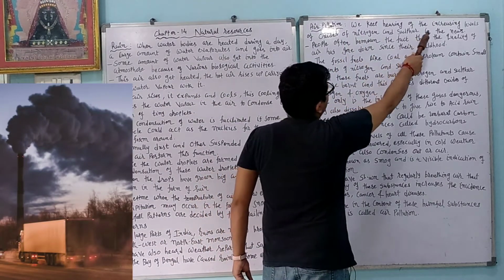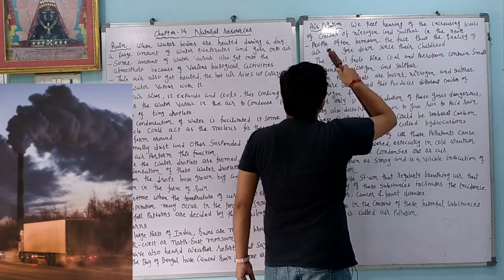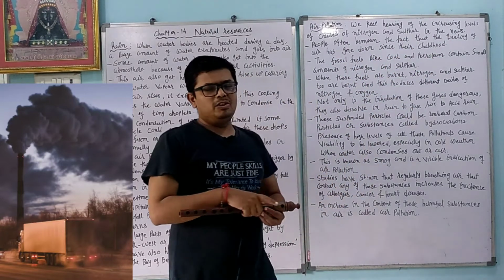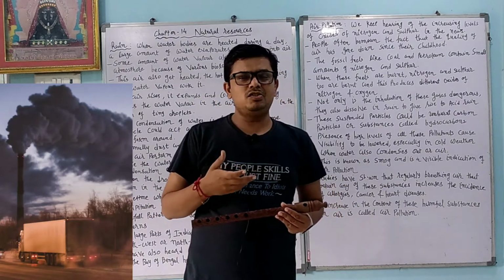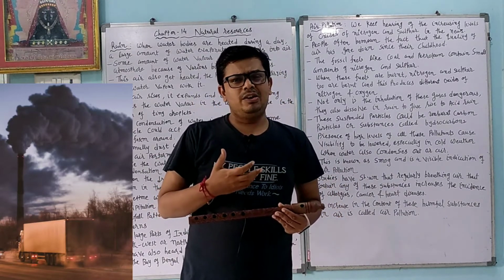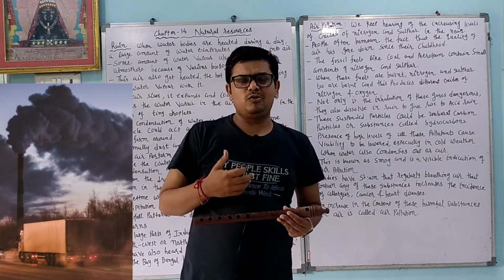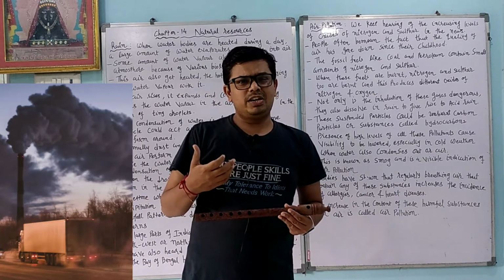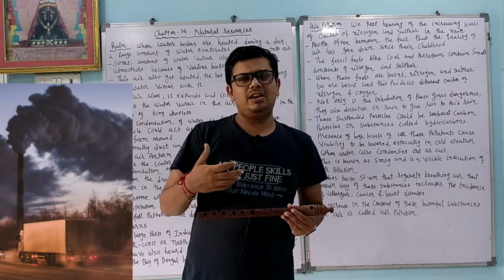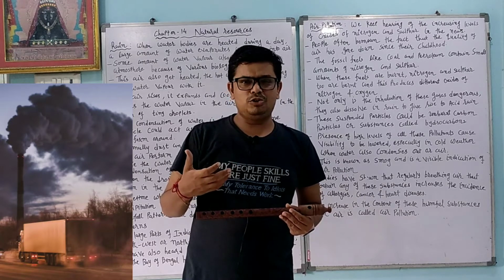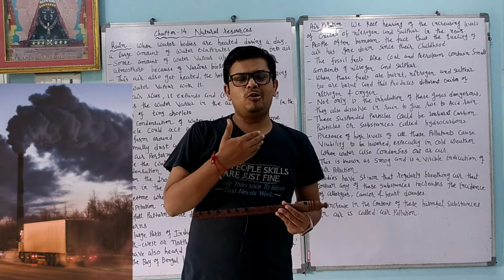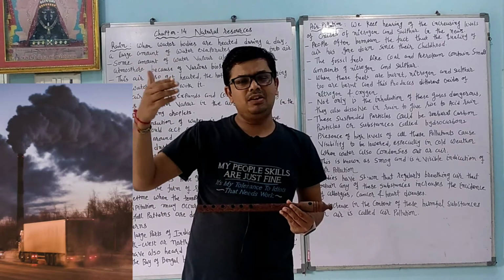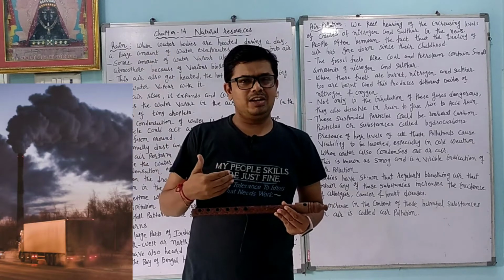We keep hearing in the news about increasing levels of oxides of nitrogen and sulfur, like nitrogen oxide, nitrogen dioxide, sulfur oxide, sulfur dioxide, sulfur trioxide. When they increase, it causes pollution. Why? Because they are all non-metal oxides, and non-metal oxides are acidic in nature, so they make acid rain, and they are harmful.